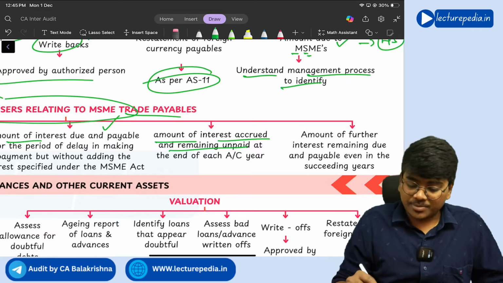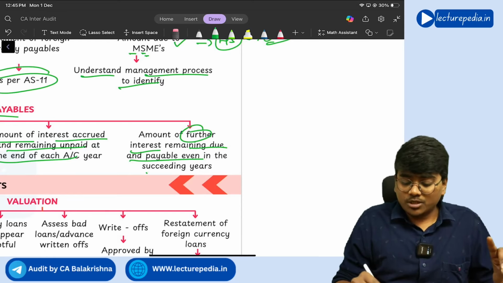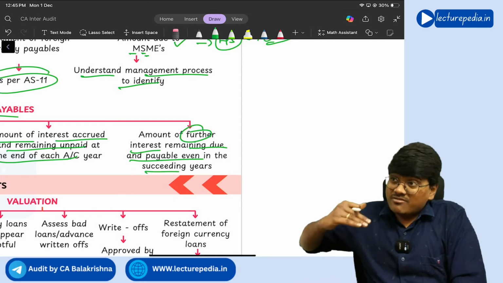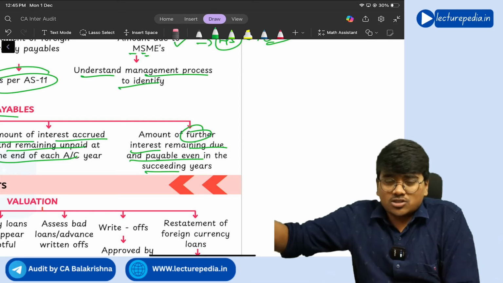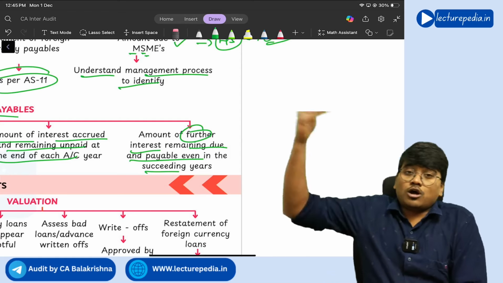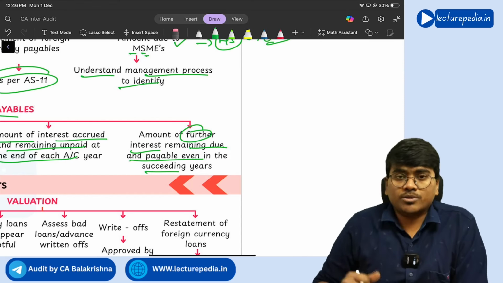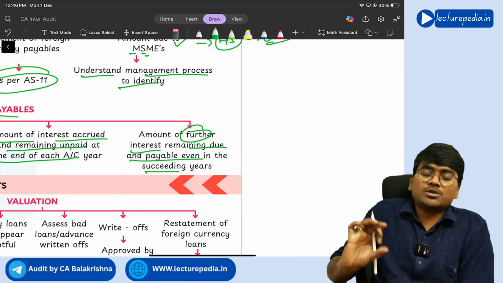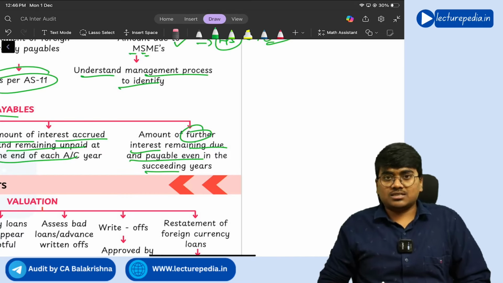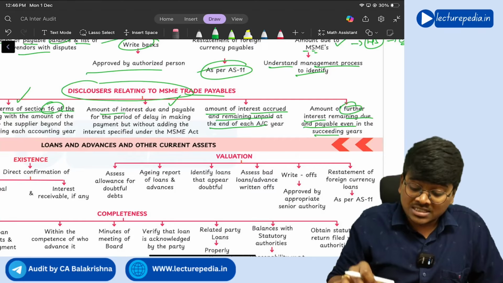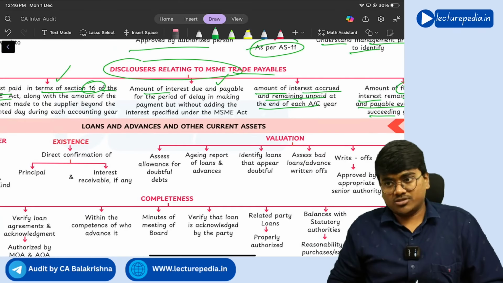and the amount of interest accrued and remaining unpaid at the end of each accounting year, and further interest remaining due and payable even in the succeeding year. See, not only for the current year, even in the upcoming years also, if this interest you have not paid, that should be shown in the succeeding years also. You need to disclose that this much amount of interest is outstanding from the past 2 years or 1 year or 3 years. Getting it? Yes. So these are the disclosures that you will make with respect to MSME trade payables.